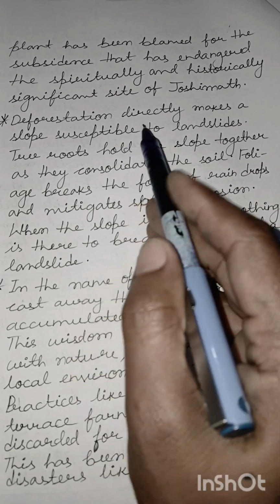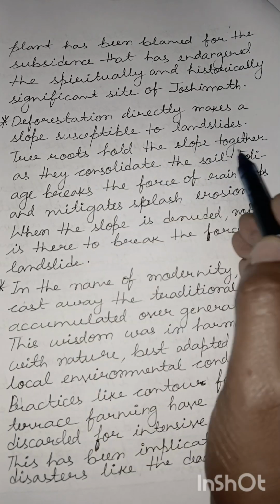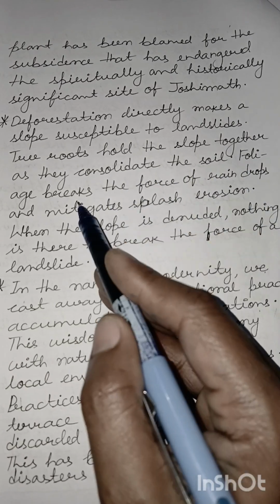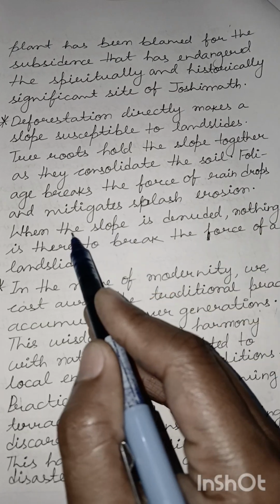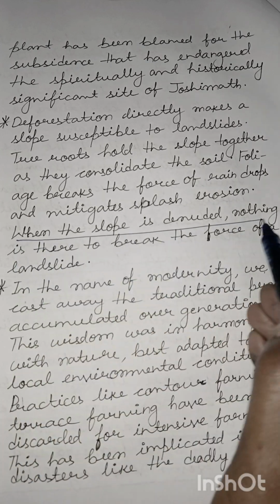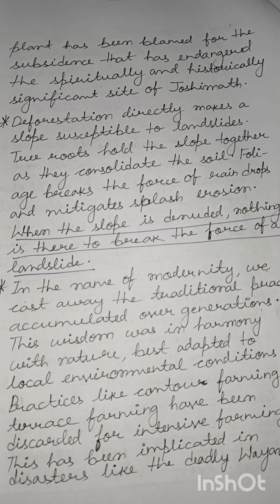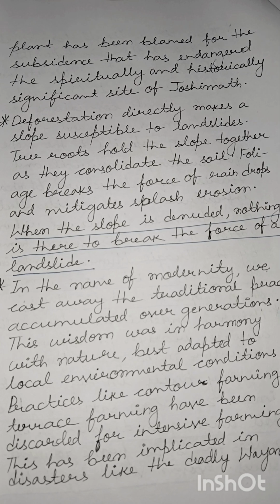Now, as we were talking about deforestation, deforestation directly makes a slope susceptible to landslides. Tree roots hold the slope together as they consolidate the soil. Foliage breaks the force of raindrops and mitigates splash erosion, as we were discussing. Moreover, when the slope is denuded, nothing is there to break the force of a landslide. Large old growth trees would act as some form of brake to the landslide. But when we have deforested the slope, there would be nothing to stop this landslide.